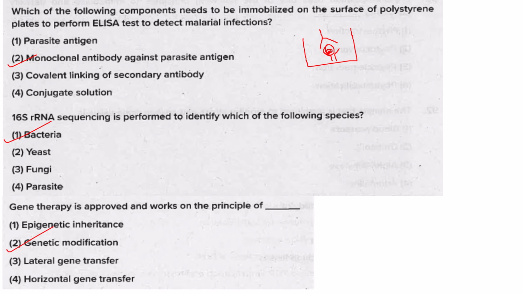Then lateral gene transfer and horizontal gene transfer are one and the same thing. Before explaining horizontal gene transfer, what is vertical gene transfer? It is inheritance of genes from the parent to the offspring. If parent to offspring inheritance is not involved, it is lateral or horizontal gene transfer. Okay.